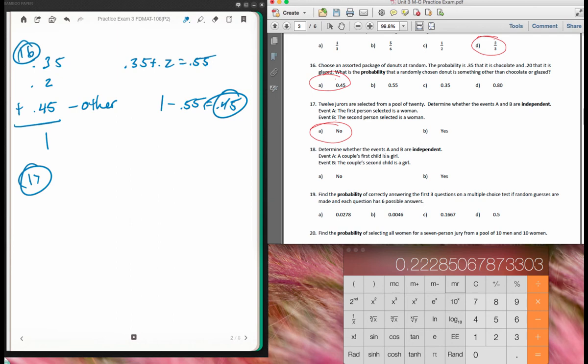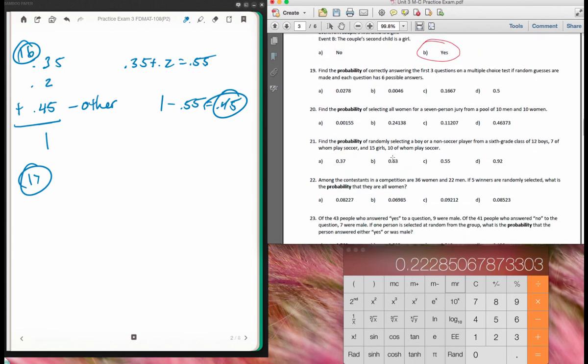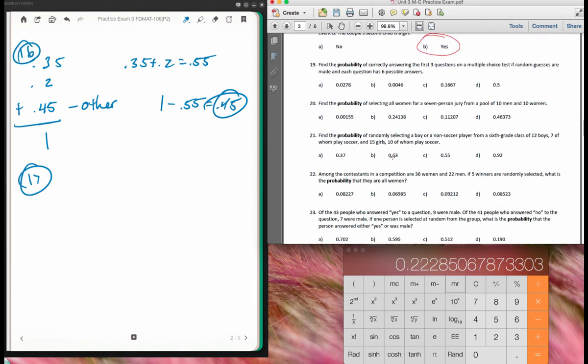Determine whether the events A and B are independent. Event A, a couple's first child is a girl. Event B, the couple's second child is a girl. This one is yes, because really the probability doesn't change. So the first child is a girl. Just because it's a girl doesn't mean the second one will also be a girl. It's the same probability, 50-50 on each of those options. Technically, there's probably a lot more to that, but we don't have to get into that math right now.